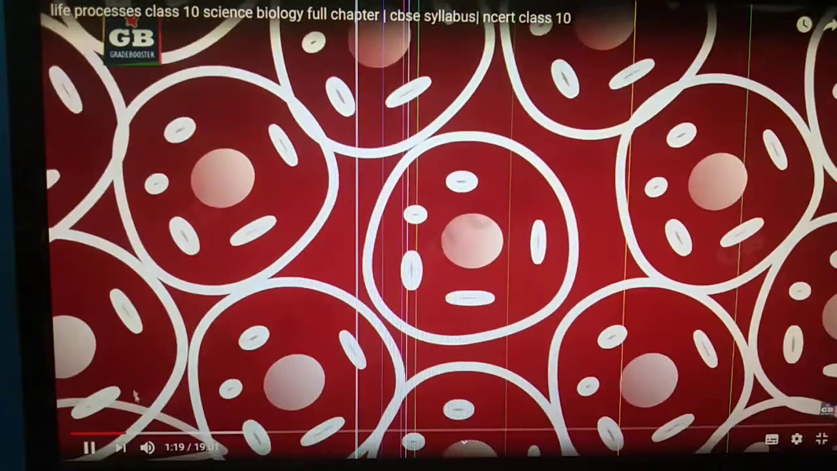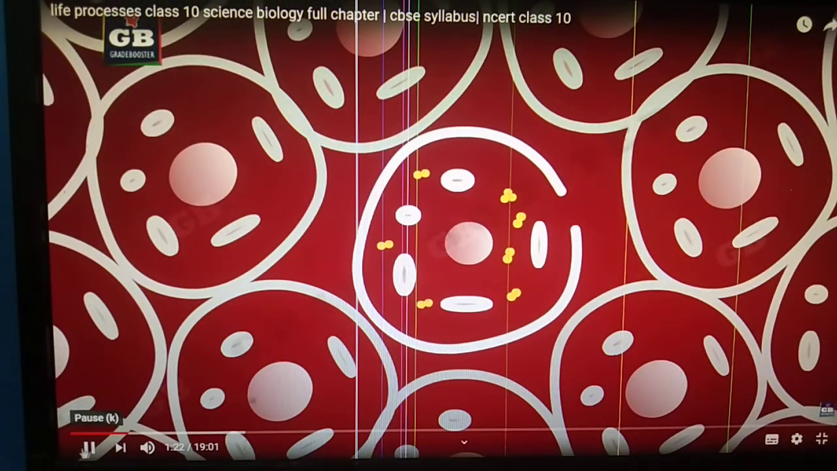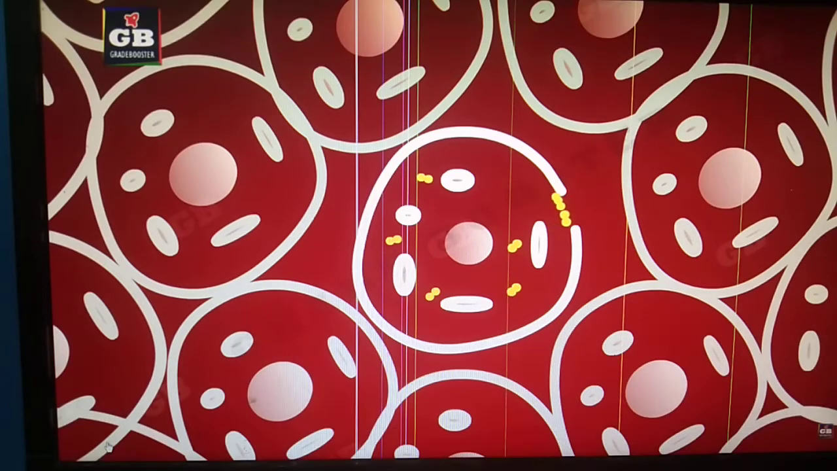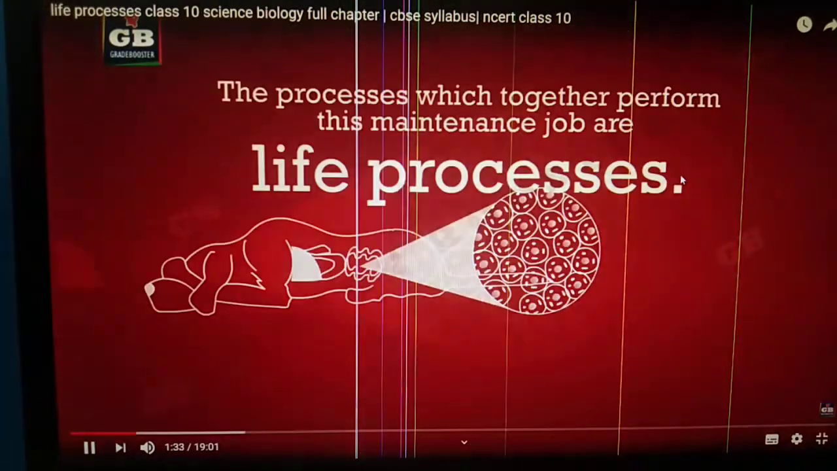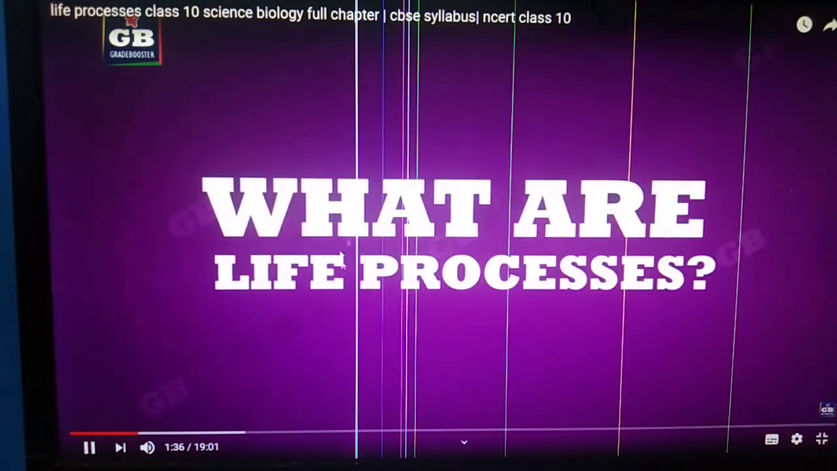Here, see, this cell is damaged. It is damaged from over here. Just take a look at what exactly happens. This cell is repaired. So every cell of our body is repaired and maintained. So repair and maintenance of the cell is also one sign of living things. In our body, every day many new cells form and many cells repair and maintain.